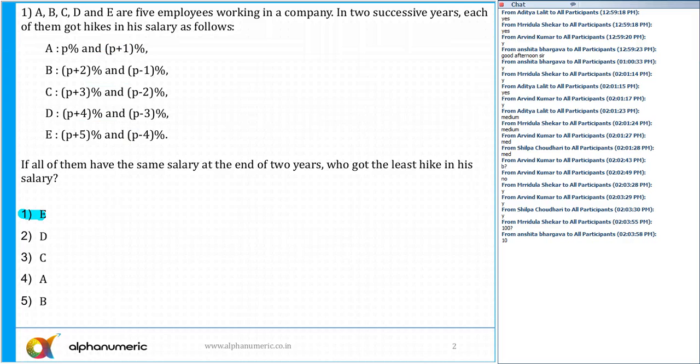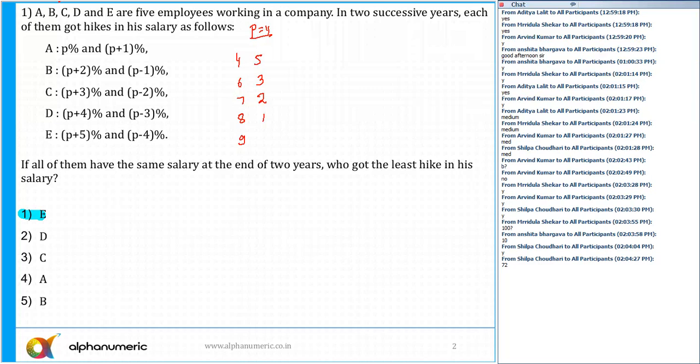No matter what, that is what I did when I was writing this exam. I took P equal to 4, or you can take anything, it doesn't matter. So A is nothing but 4 and 5%, yes or no? For B, it is 4 plus 2, 6, and 4 minus 1, that is 3. For C, it is 4 plus 3, 7, and 4 minus 2, it is 2. And for D, it is 4 plus 4, 8, and 4 minus 3, it is equal to 1.